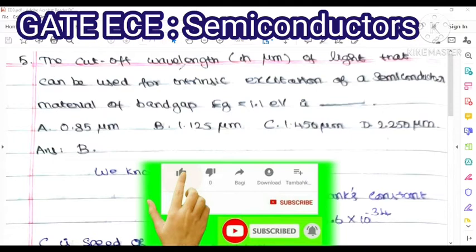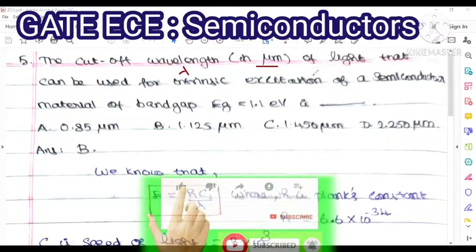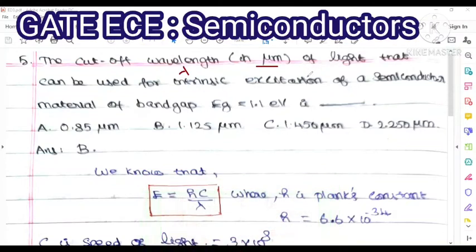The cutoff wavelength, that is lambda. The cutoff wavelength lambda, in terms of micrometer, of light that can be used for intrinsic excitation of a semiconductor material of band gap Eg, which is equal to 1.1 electron volt, is dash.